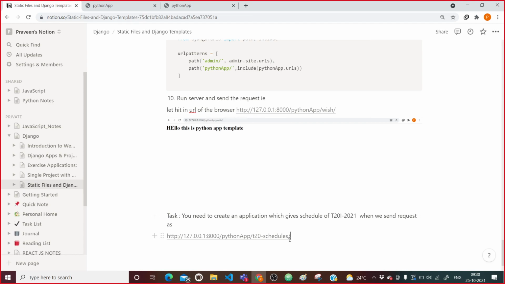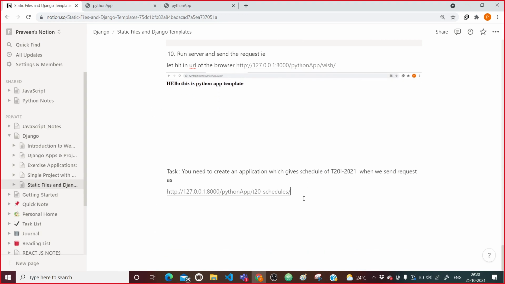So in simple terms, you need to again create an application which will give information about a list. It will simply render a list. That list will contain the match name, after that a date and time. That's what the list should contain. It should contain the list of all the matches in 2020-21. Okay, so this is the task for you guys.